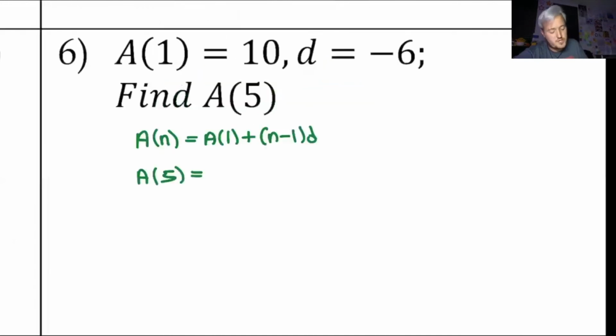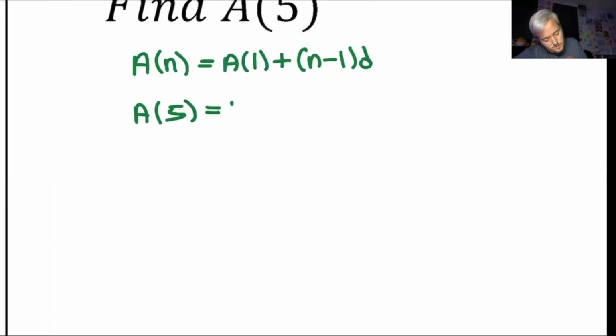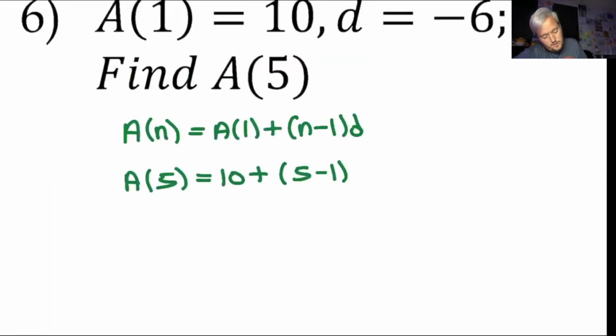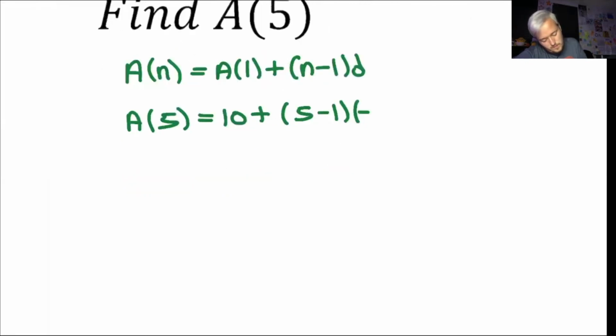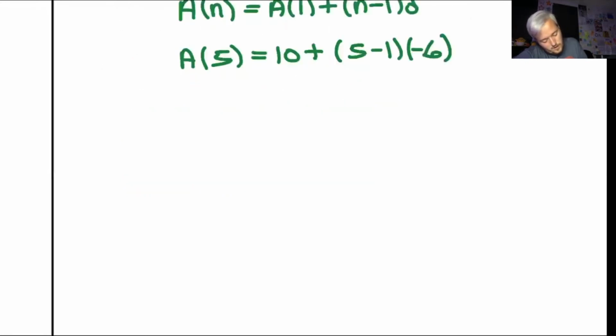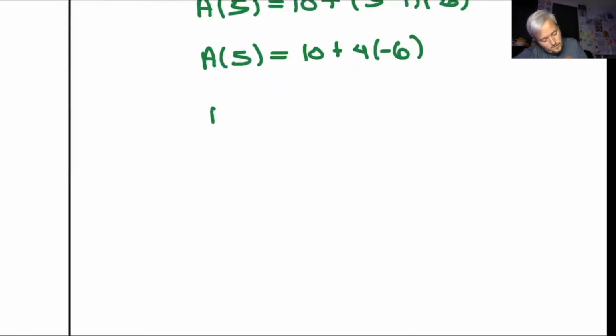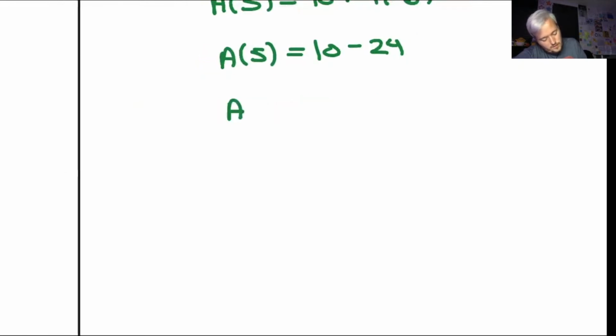So the first term, which is 10, plus 5 minus 1 times our common difference, which is -6. So a of 5 equals 10 plus 4 times -6. So a of 5 is equal to 10 minus 24, which means a of 5, your 5th term, is going to be -14.